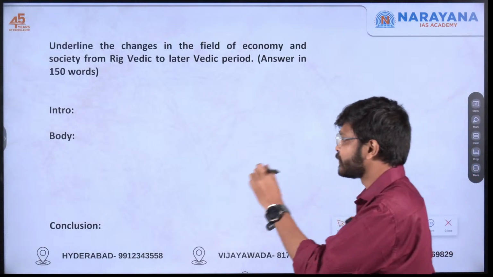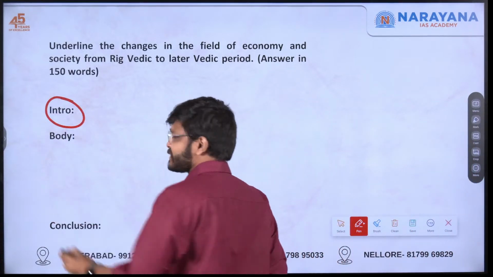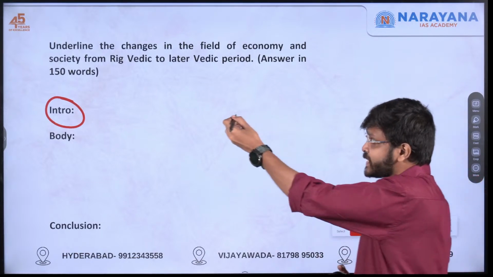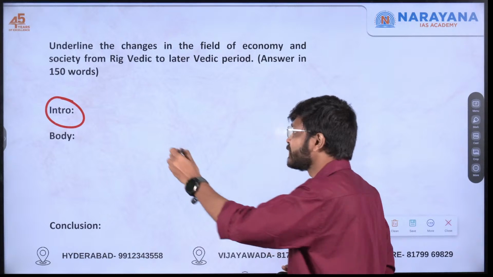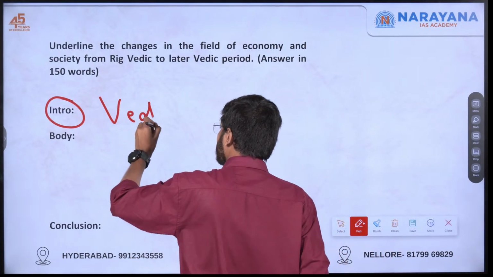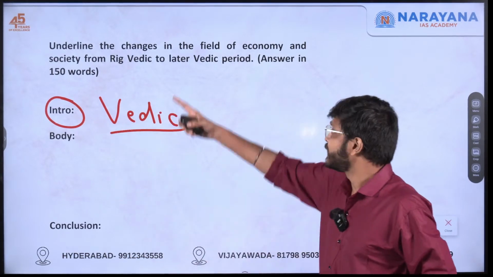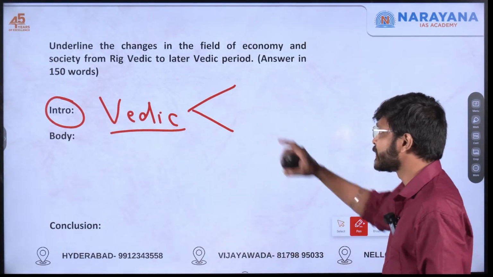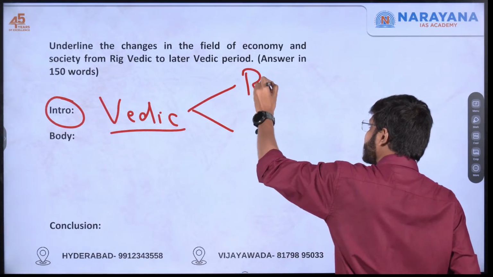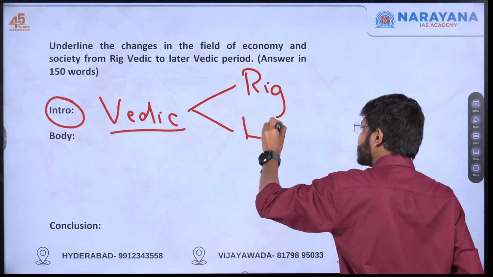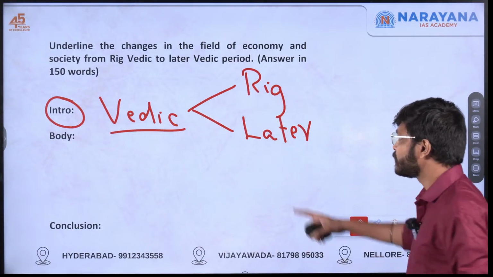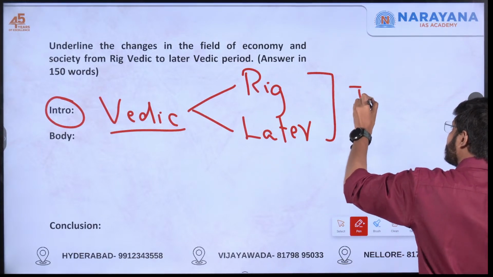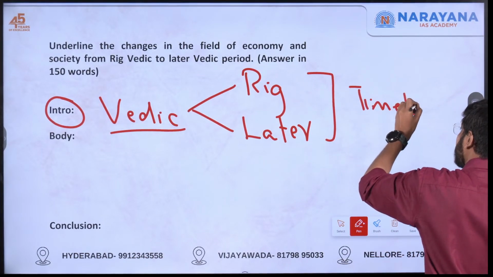Alright, regarding the introduction, what is asked in the question? What is the subtopic of the question? I have already mentioned it, it is Vedic civilization. So basically, you can start with the Vedic civilization itself. What is Vedic civilization? What is this Vedic period? Again, the subdivision is also given here. One is the Rigvedic period, and the other is the later Vedic period. What is the Rigvedic period? What is the later Vedic period? That you can mention here. Again, while mentioning, if you are including the timeline, it is an advantage.